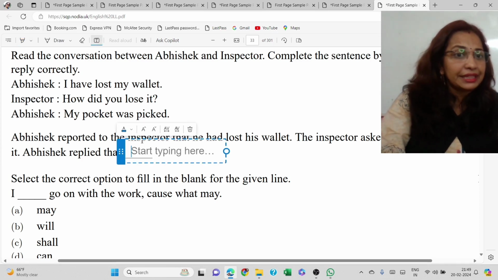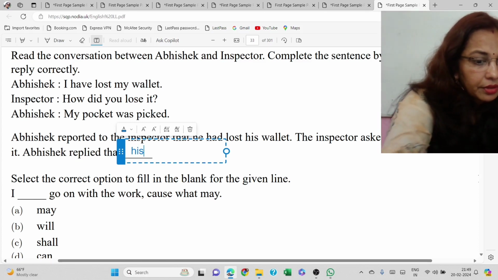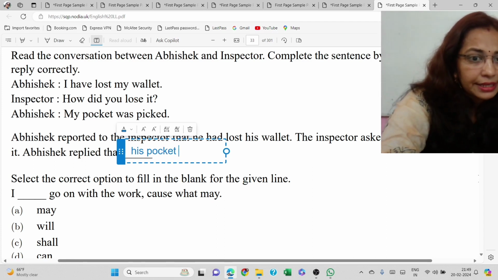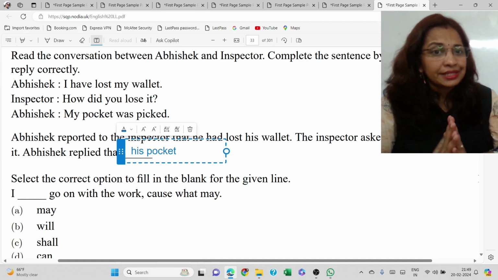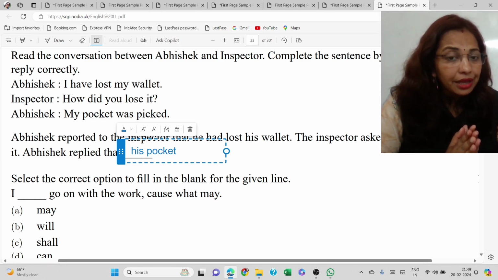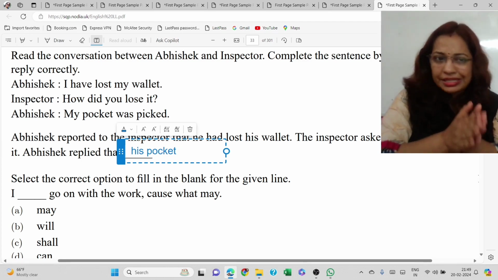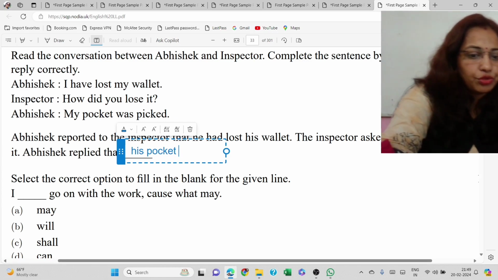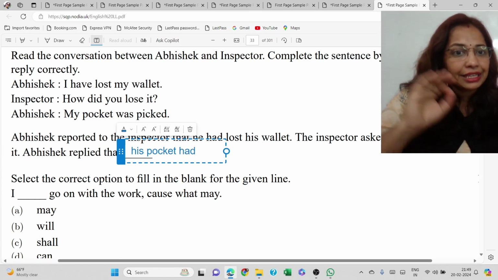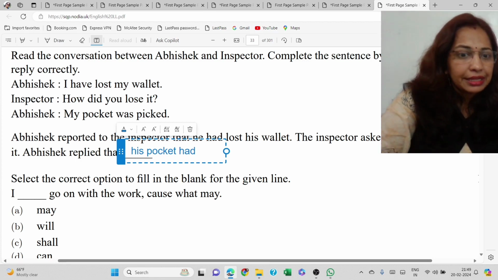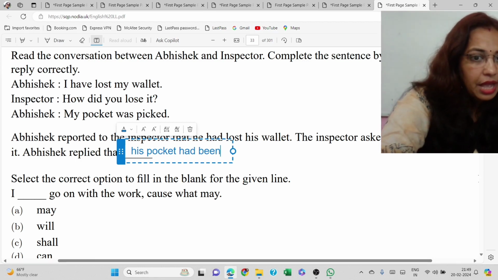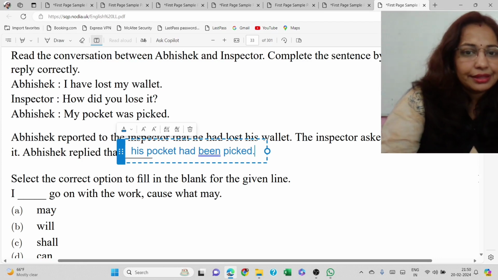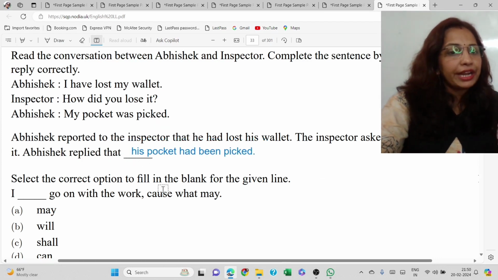What is he going to reply? That his pocket, that his pocket, my pocket will become his pocket. Now was is written. So was has to be transformed into the corresponding past tense. Was is in past tense, then you have to make it past perfect. How can you make it past perfect? You have to write had for perfect, and the third form of the be verb was is been. Had been picked, had been picked. So this should be the answer, that his pocket had been picked.